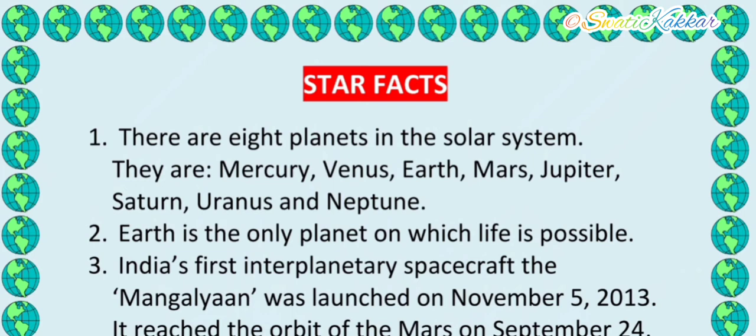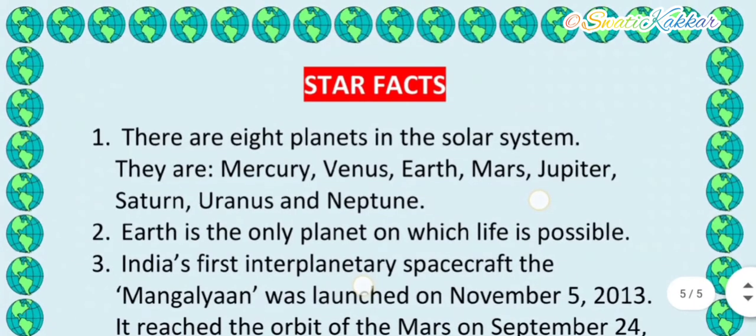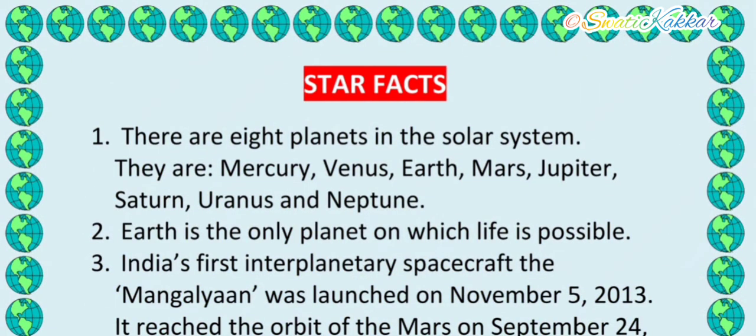And Earth is the 3rd planet in the solar system from the Sun. Next, Earth is the only planet on which life is possible. As I already told you, Earth is the only planet on which all the living beings can live because air and water are there on the Earth.